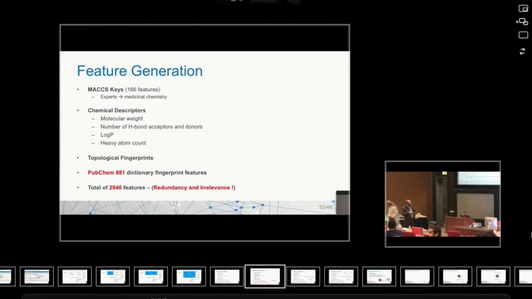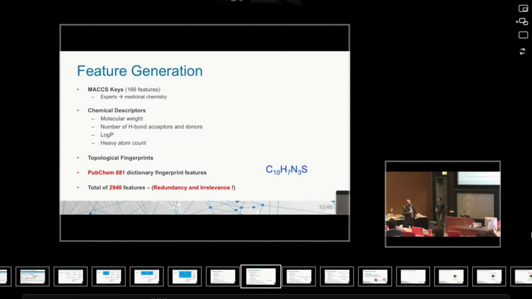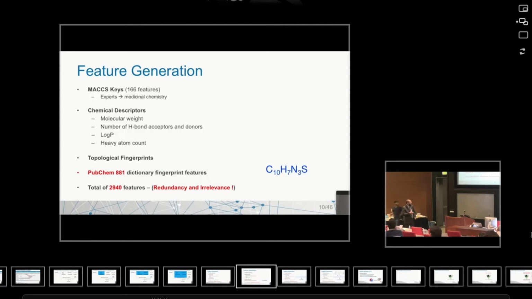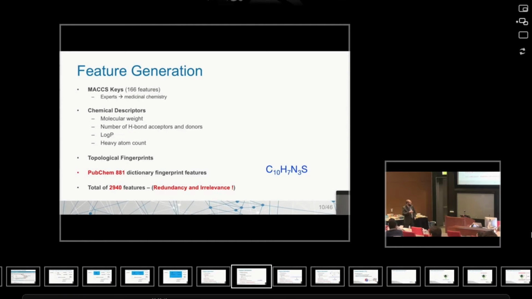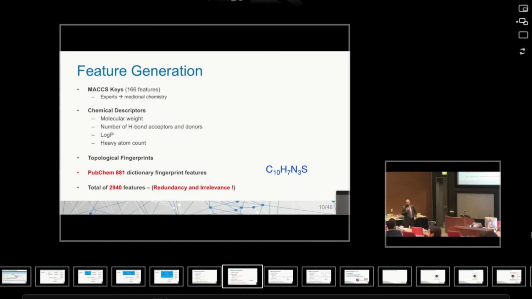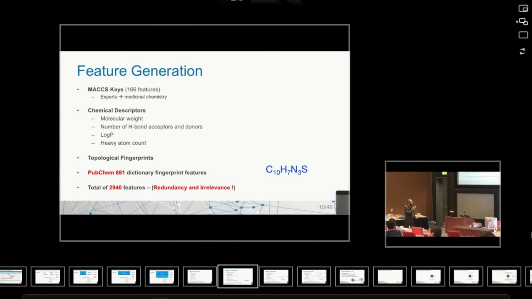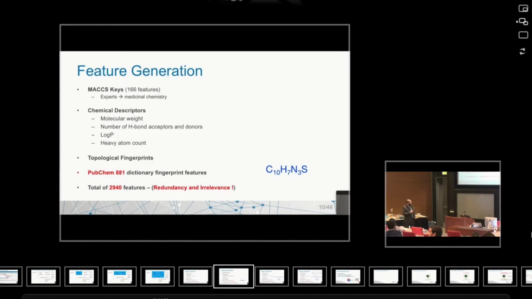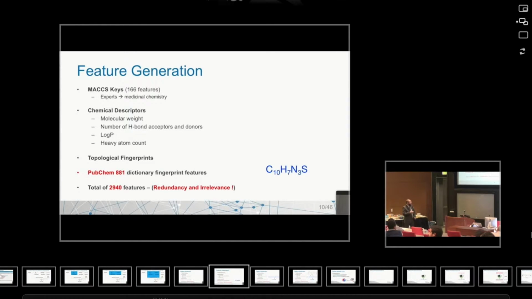To explain further, let's take this example, which is one of the chemical formulas here. We can directly take this chemical formula and, as I said, compute the molecular weight, and this is one variable. So rather than dealing with the string, I'm now dealing with a variable and a specific number.